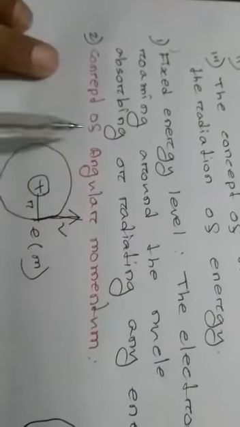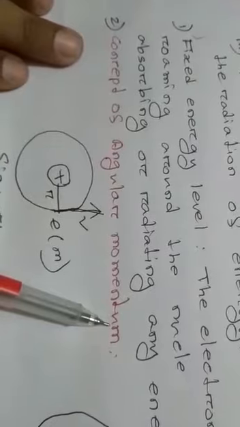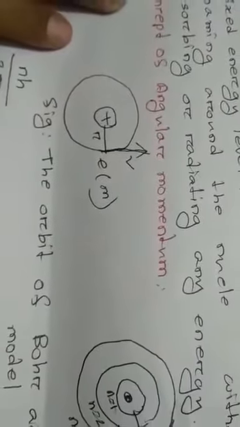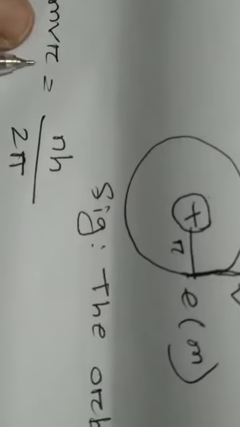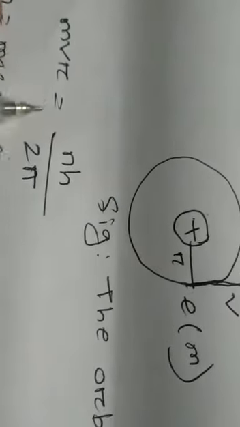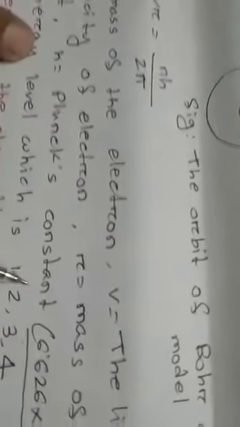Number 2, the concept of angular momentum. What do you mean by angular momentum? Angular momentum is the product of mass, velocity and radius. Here mvr equals nh by 2 pi. That means angular momentum equals nh by 2 pi. Here m is the mass of the electron, v is the linear velocity of the electron, r is the radius of the orbit, and h is Planck's constant.